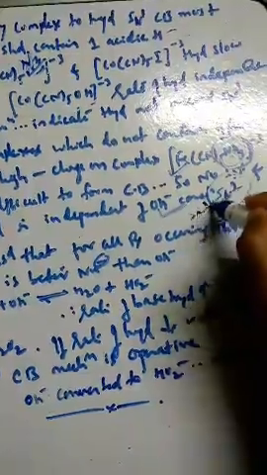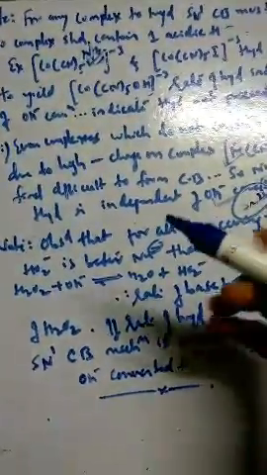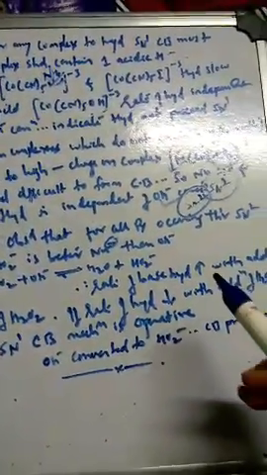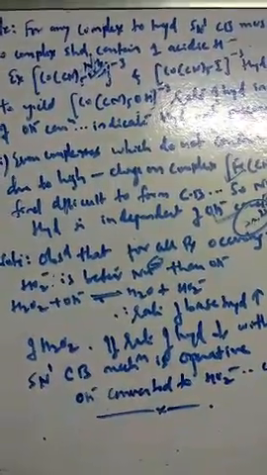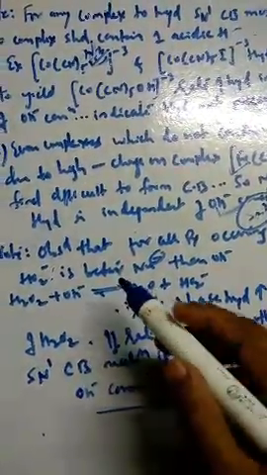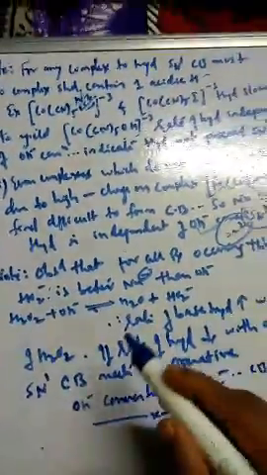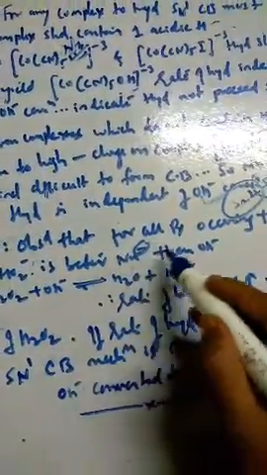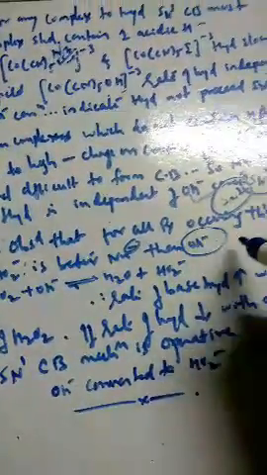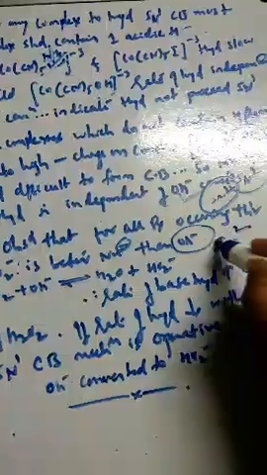Now one more, SN2 reactions. One note we can see here: it is observed that for most of the reactions occurring through SN2, the better nucleophile is HO2 minus. So what is this HO2 minus? It is the hydroperoxyl species, and it is a better nucleophile than OH minus, in most cases where the reaction proceeds through SN2.